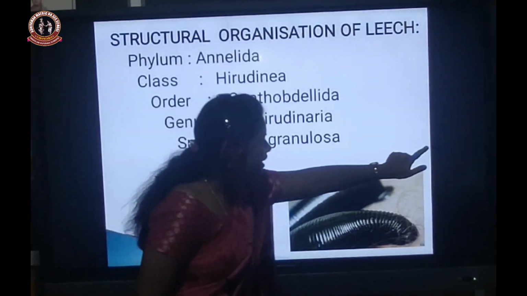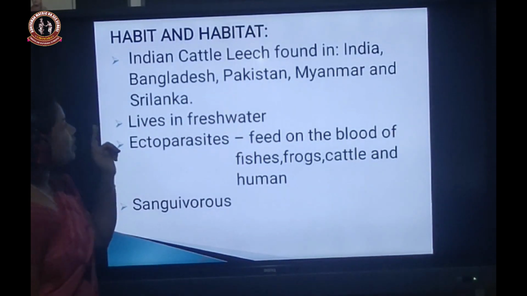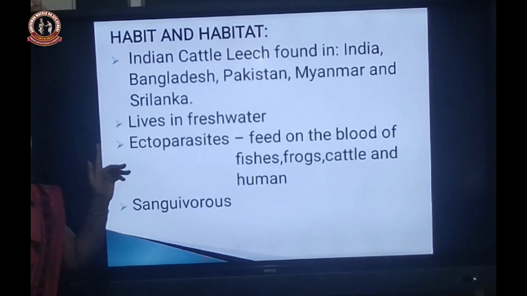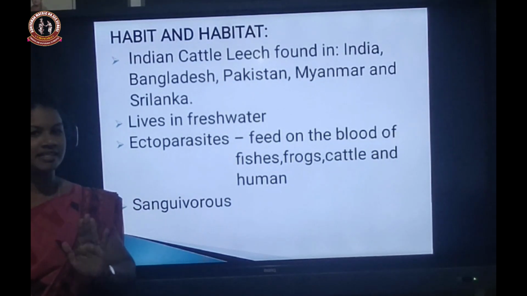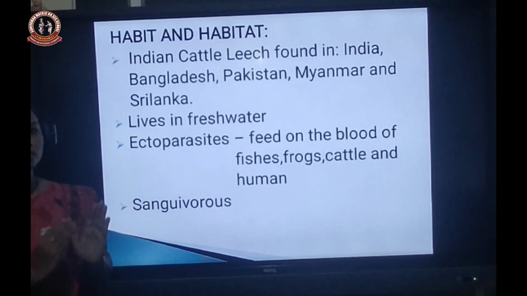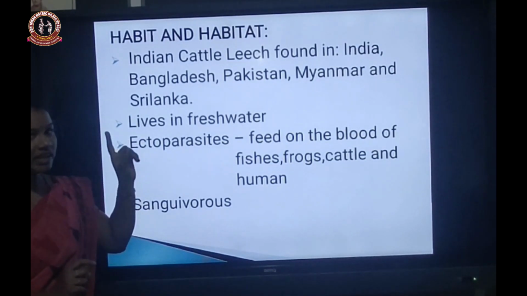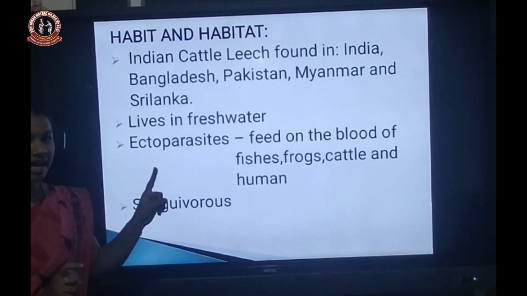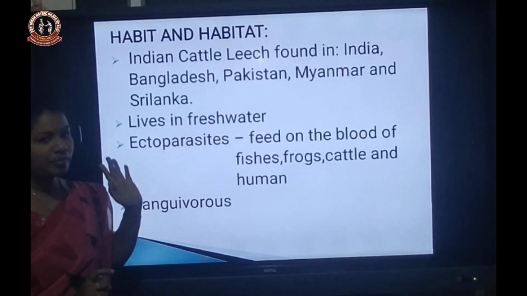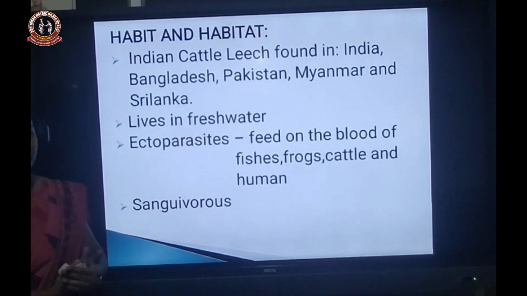And our next topic is the habit and habitat of Indian cattle leech, meaning where it lives, where it is found. It is mostly found in India, Bangladesh, Myanmar, Sri Lanka and Pakistan. In our surrounding place only it is present.